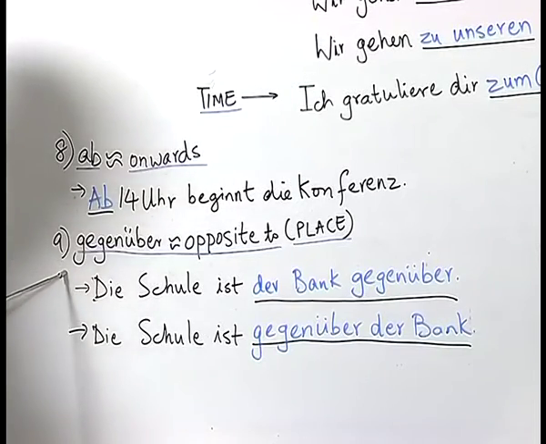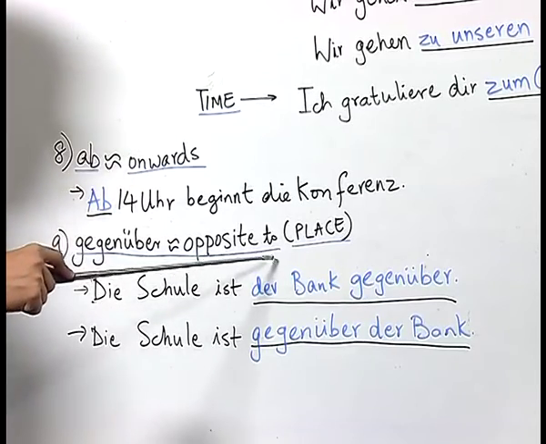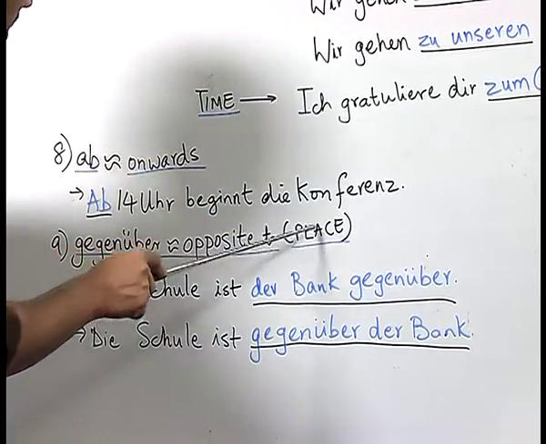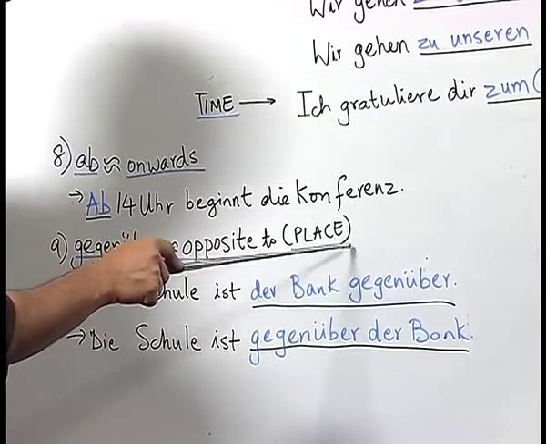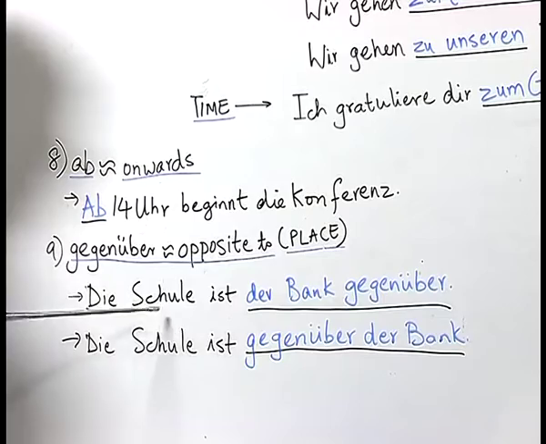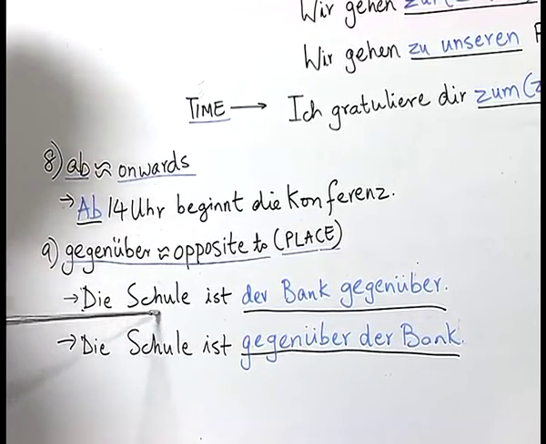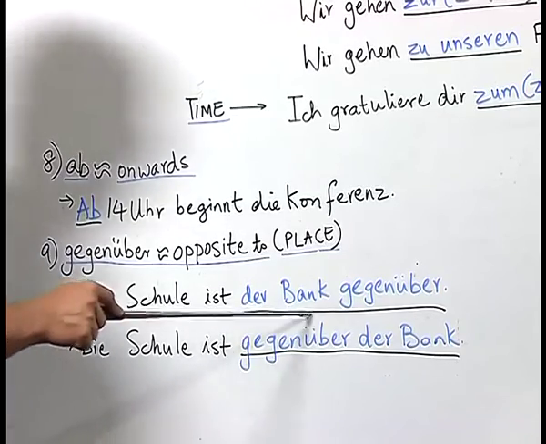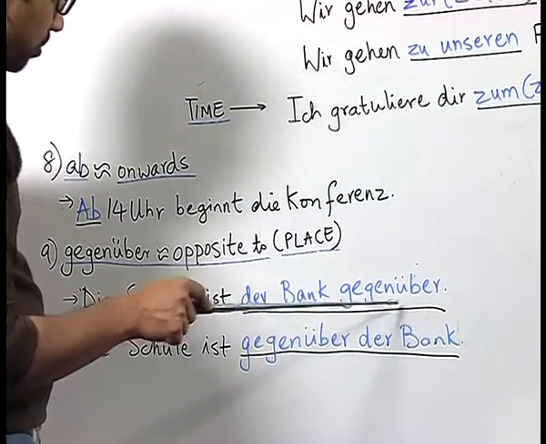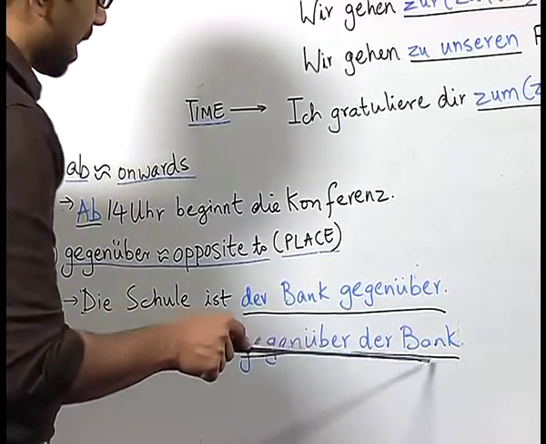The other preposition which we have here is gegenüber, which means opposite to. Now, gegenüber is a preposition which is used predominantly in the context of place. Now, look at the sentences with gegenüber. Die Schule ist der Bank gegenüber. Die Schule ist gegenüber der Bank.